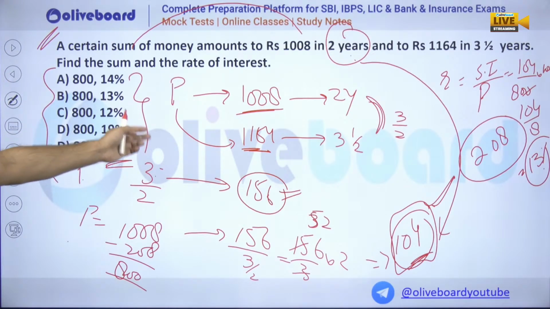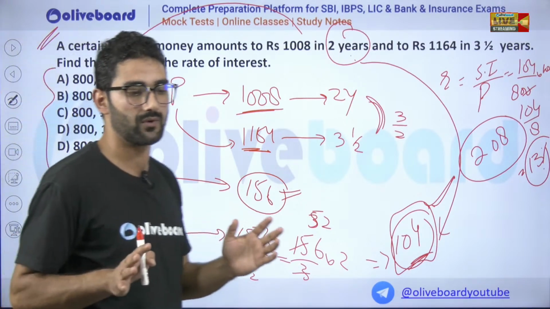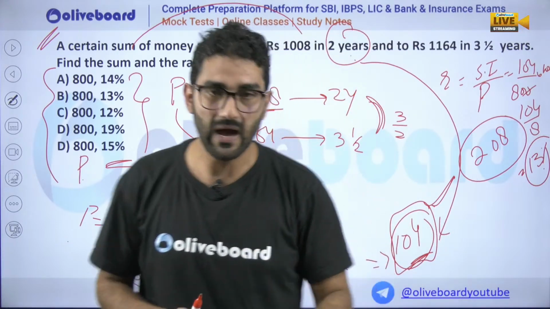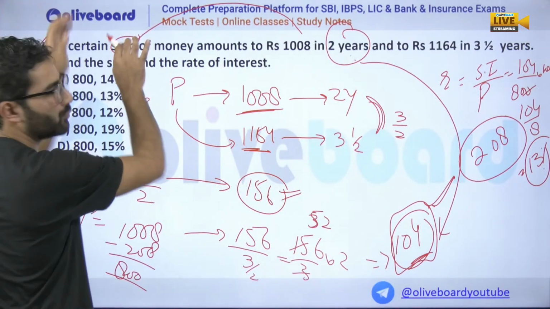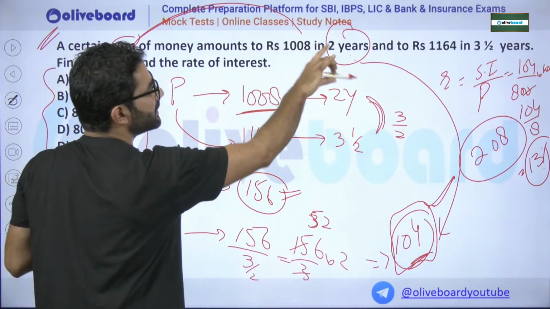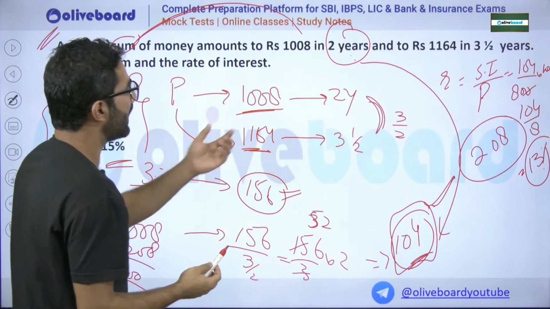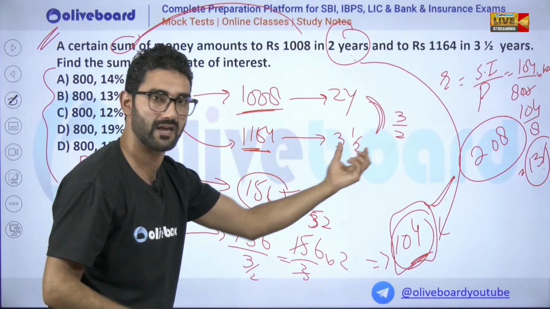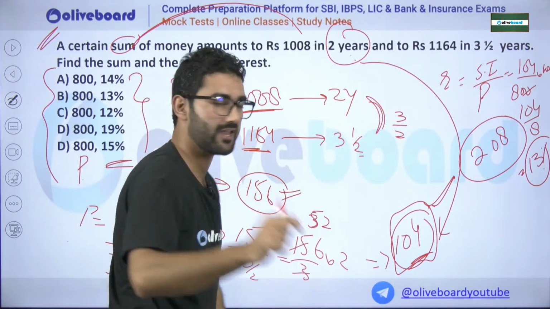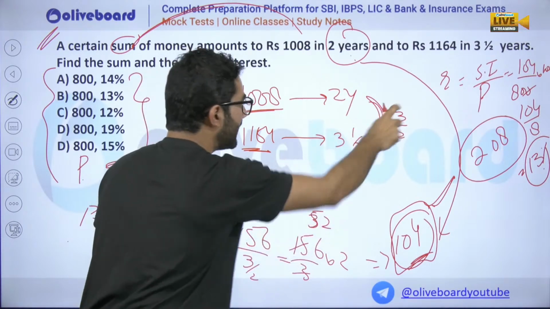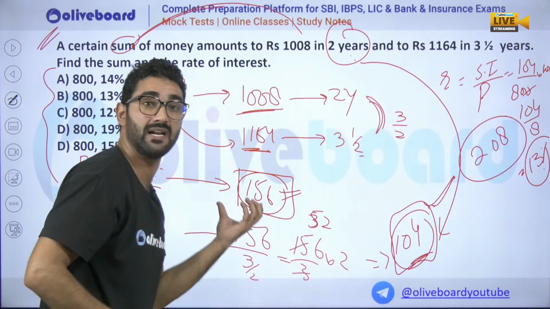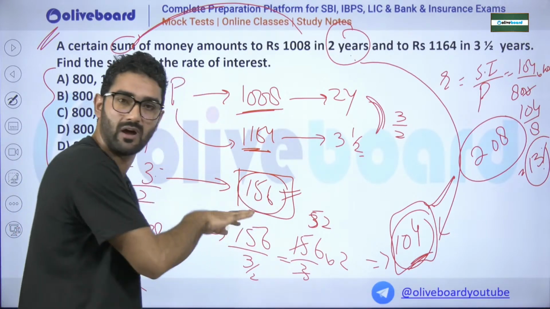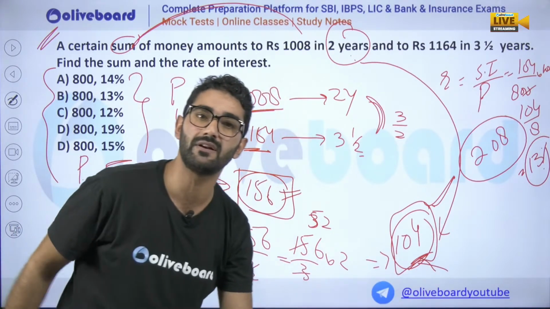If you go for this question, what it says, my dear, is that we have to follow the shortest way to solve any complicated problem from simple interest as well as compound interest. Now the question is that there is some amount, we don't have the sum value, which becomes this much in 2 years, and this much in 3.5 years. What is the difference in time? It is 1.5 years between 2 years and 3.5. We calculate the difference. This is the simple interest for 1.5 years. For each year, I divide by 1.5. You get the simple interest for each year.